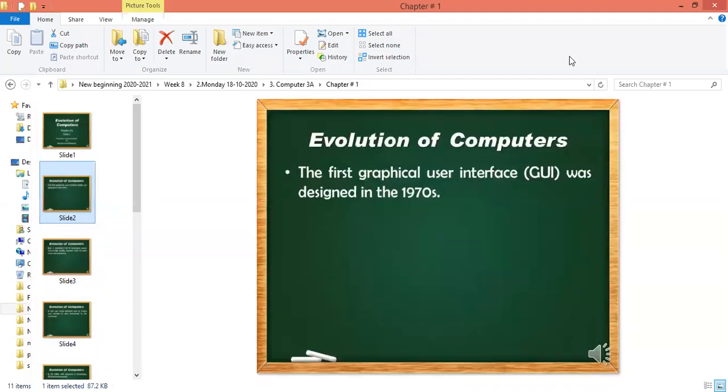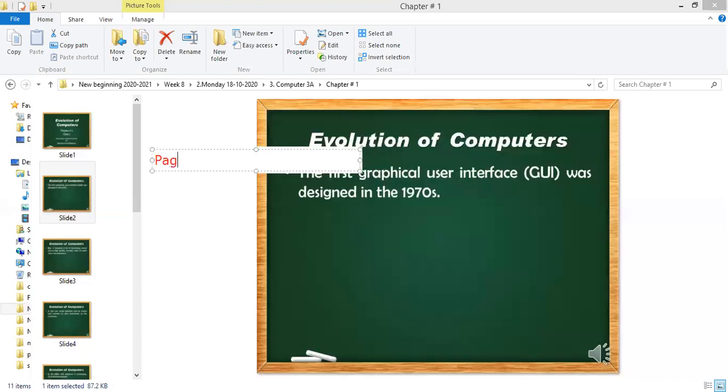Okay, so chapter number 2, evolution of computer. Everybody should open page number 14. Let me write the page number so the students who are joining the class late can see it. Okay, I am writing it. It's page number 14 in your computer book.